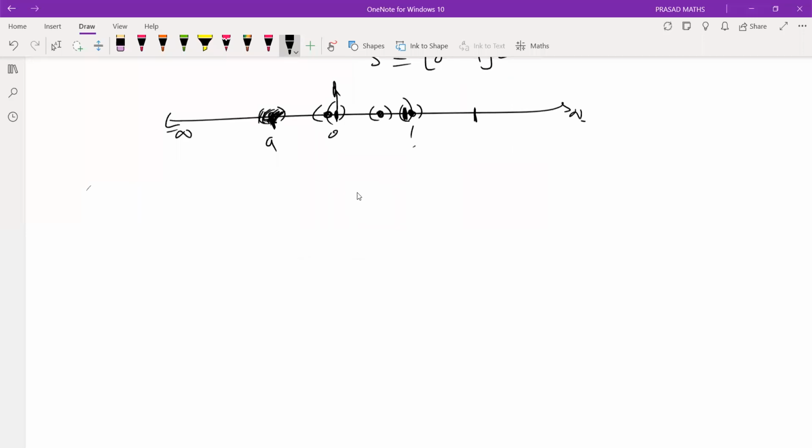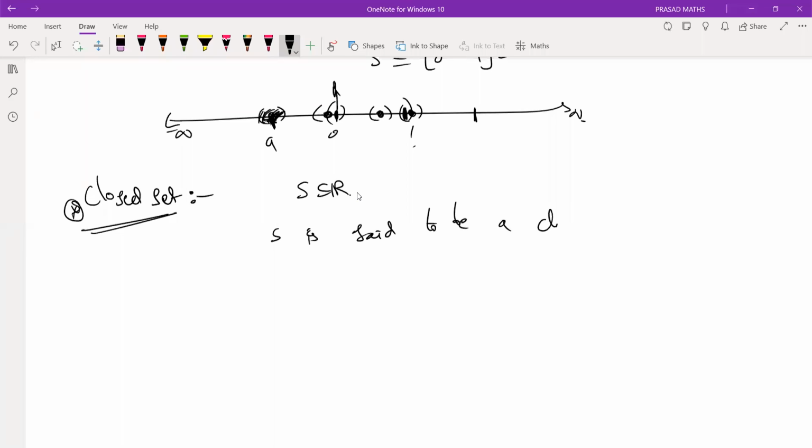Right. Next, we'll see closed sets. There are so many definitions for closed sets, but according to our basic analysis course, I'm going to give this definition. A set is said to be closed if it contains all its limit points.